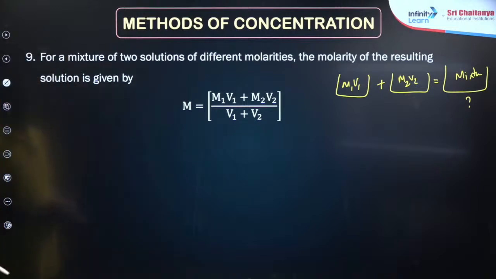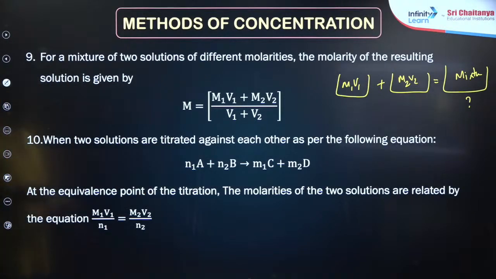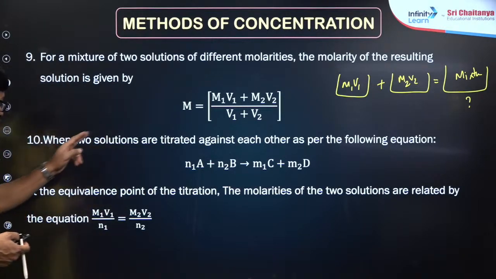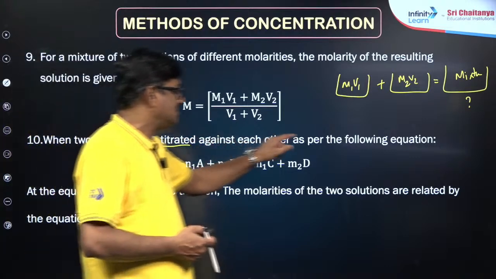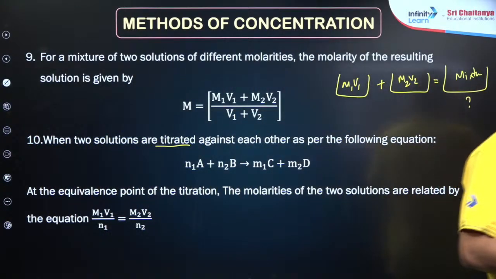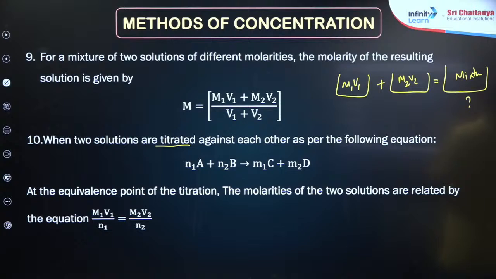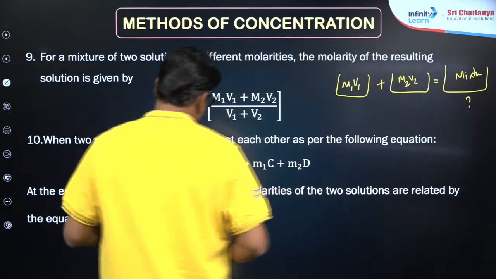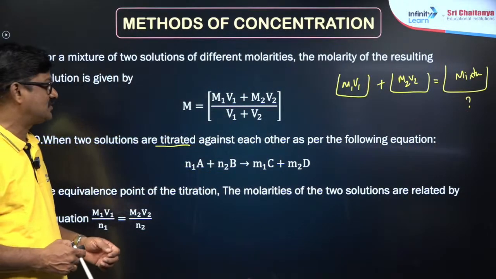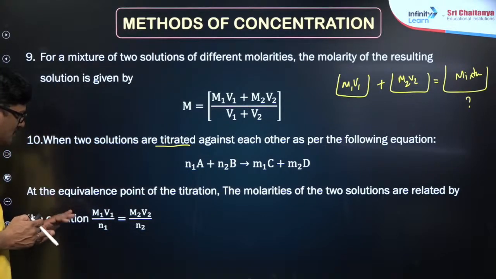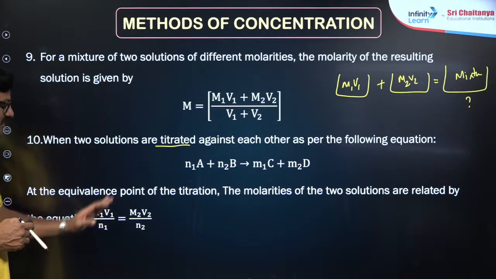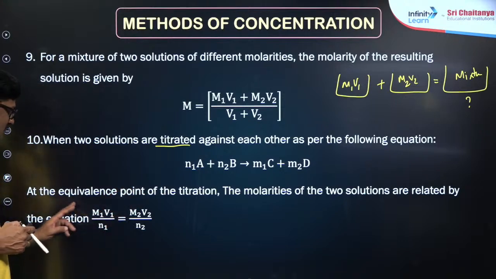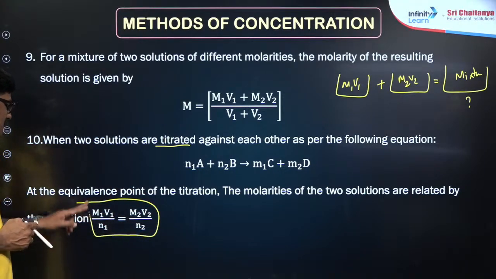Fine. And the 10th expression: when two solutions are titrated against each other as per the following equation, n1 moles of A plus n2 moles of B gives m1 moles of C and m2 moles of D, you can simply use M1V1/n1 = M2V2/n2. This is used for the titration law.